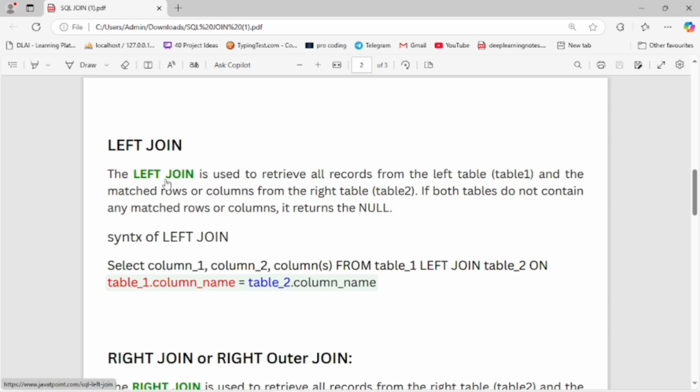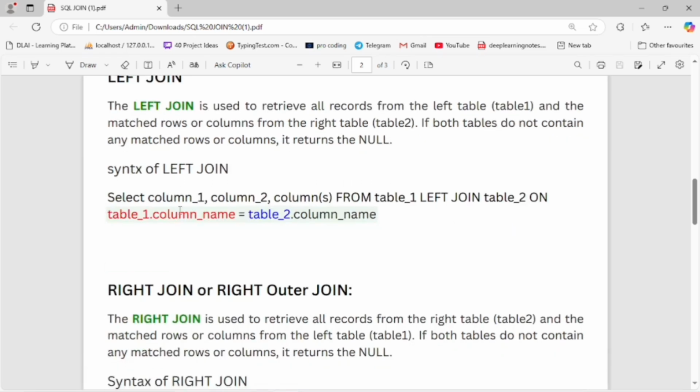The left join is used to retrieve all records from the left table, table 1, and the matched rows or columns from the right table, table 2. If the tables do not contain any matched row or column, it returns null. Syntax of left join.